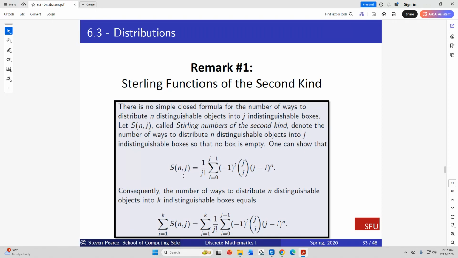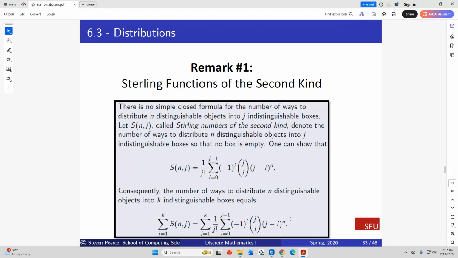Okay, so Stirling numbers of the second kind, that's what they look like. The Stirling number of N, J. I don't know how you'd actually say that. It's this intimidating looking formula, but it's really not that bad when we get into it. It turns out that the number of ways to distribute N distinguishable objects into K indistinguishable boxes is given by the summation of these various Stirling numbers.